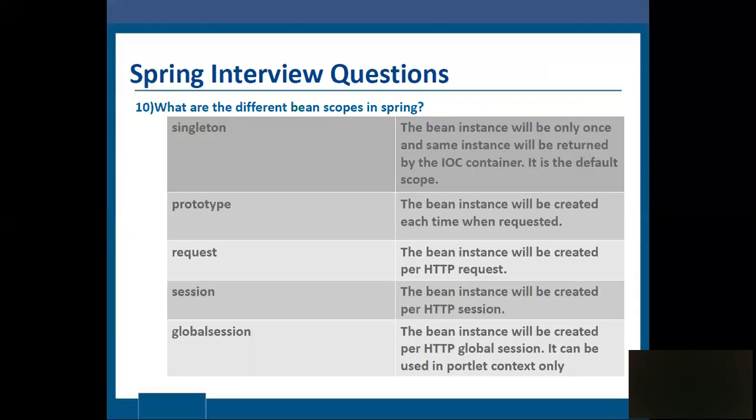Prototype: the bean instance will be created each time it is requested. Request: the bean instance will be created per HTTP request. Session: the bean instance will be created per HTTP session. Global session: the bean instance will be created per HTTP global session. It can be used in a portlet context only.